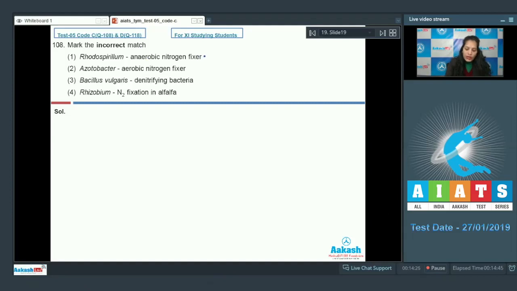Rhodospirillum is an anaerobic nitrogen fixer. Yes, it fixes atmospheric nitrogen and is anaerobic too. Azotobacter, aerobic nitrogen fixer, it is true. Bacillus vulgaris, denitrifying bacteria, no. This bacteria helps in